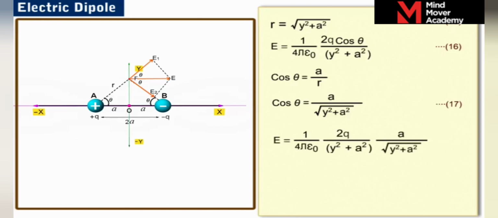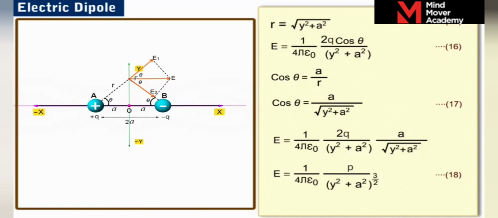Substituting equation 17 in equation 16 and simplifying, we get the equation for the magnitude of the resultant electric field E at point F. Since the dipole moment p is equal to 2aq, we get E is equal to 1 by 4 pi epsilon naught into p by (y square plus a square) whole power 3 by 2.